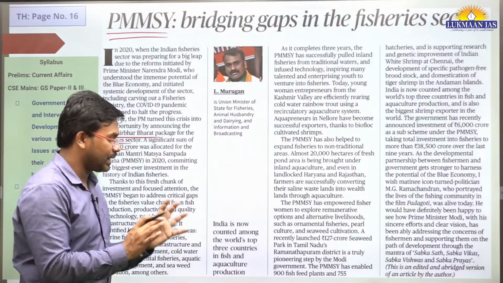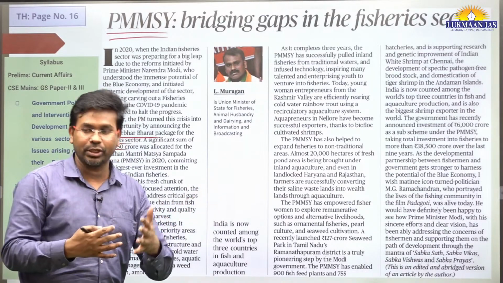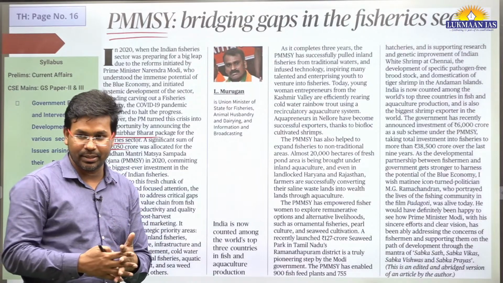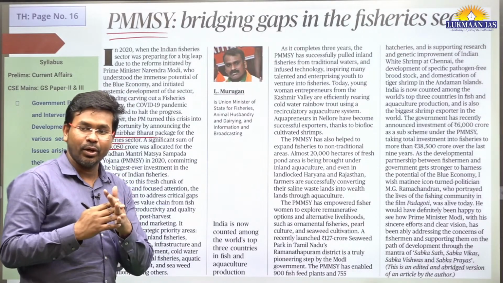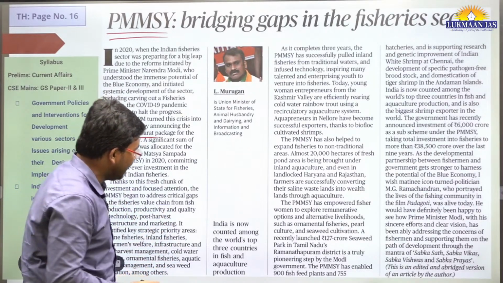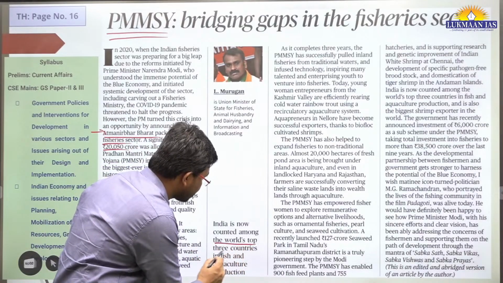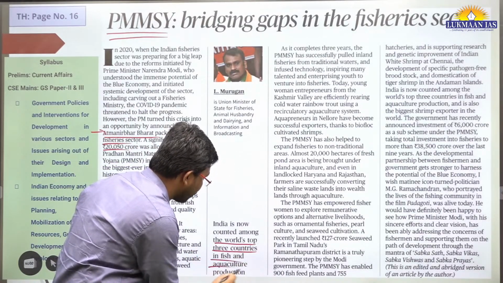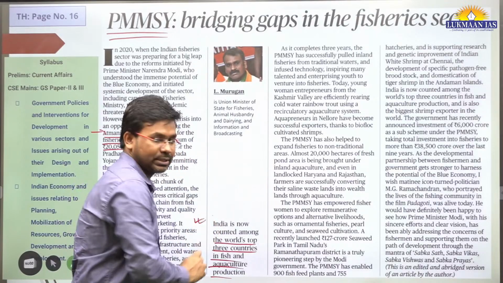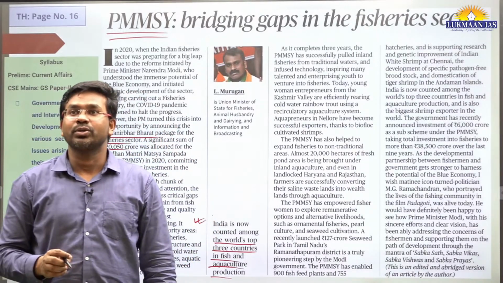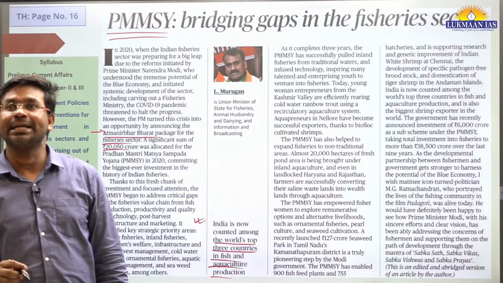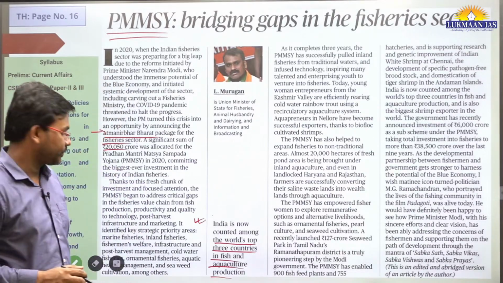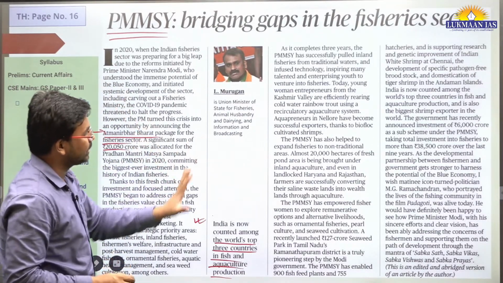We need to understand the potential of this sector, and this sector is important. It's a part of the Indian economy, the blue economy. India is now counted among the world's top 3 countries in fish and aquaculture production. This is what the author is saying. So fisheries, allied sector and agriculture. So this topic is good.